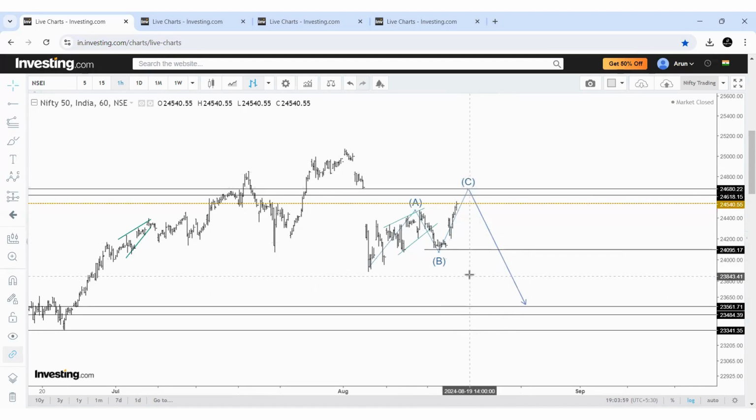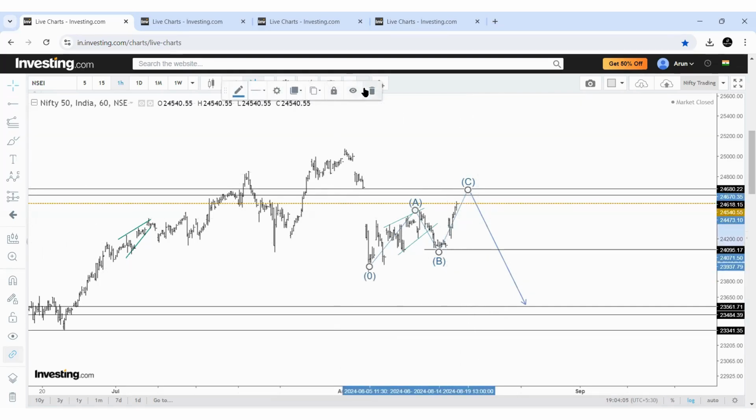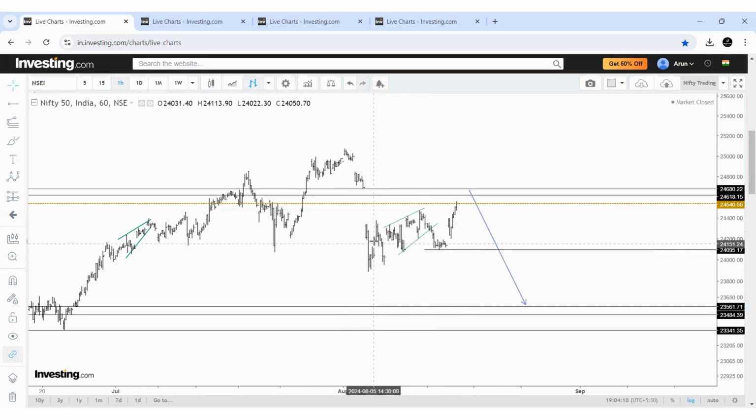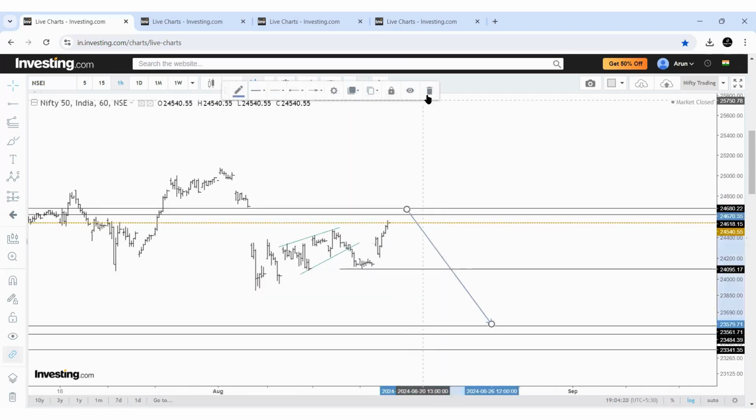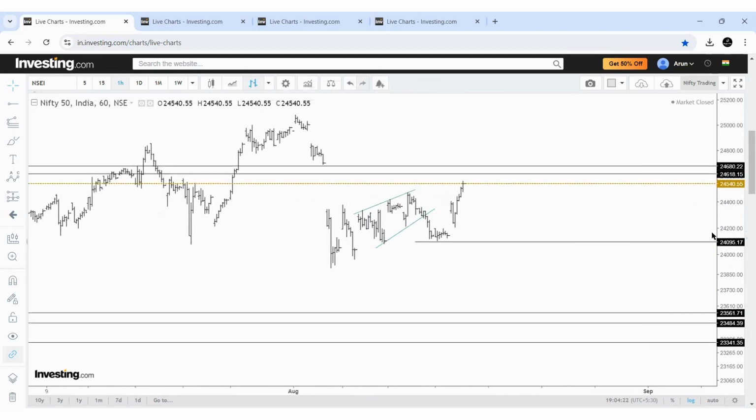How to recount? We are already marking it as ABC, and I said that this entire pattern cannot be the diagonal. It can be only ABC because this is a separate wave and this one is a separate wave. Now, how can I count it as a leading diagonal? Simple. I am sharing for educational purposes.